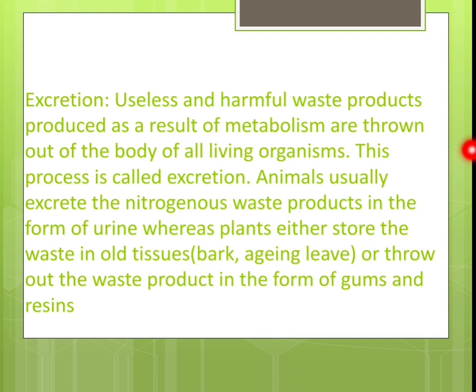Isn't it? In grade 10, during the life process of excretion, we discussed that humans generally release nitrogenous waste like urea and uric acid in the form of urine, whereas plants, this also we discussed in grade 10, store the waste in the old parts like bark and old leaves, and when this bark and leaves fall down, the waste is thrown out of the plant's body. And sometimes they also release the waste in the form of gums and resins. So this is how plants also remove waste from their body. So that means all living organisms remove waste from their body. So this is another important characteristic of living organisms.